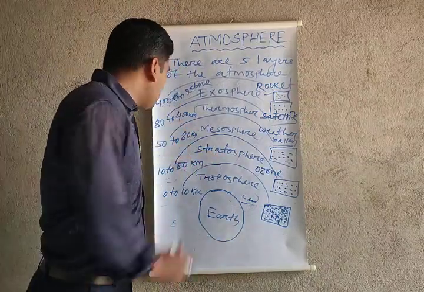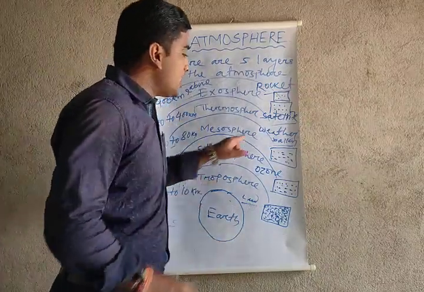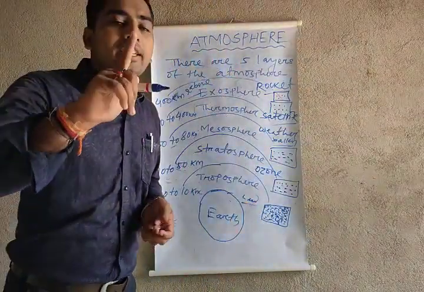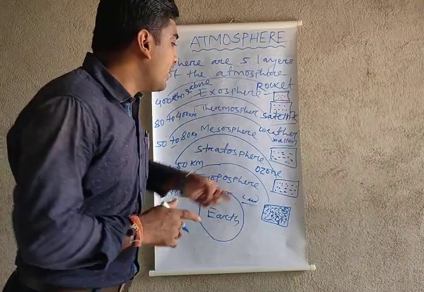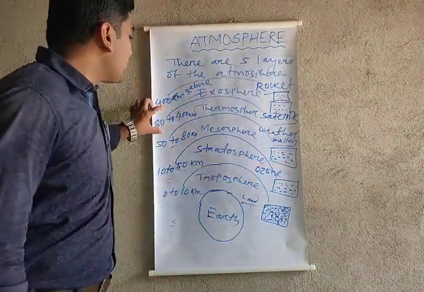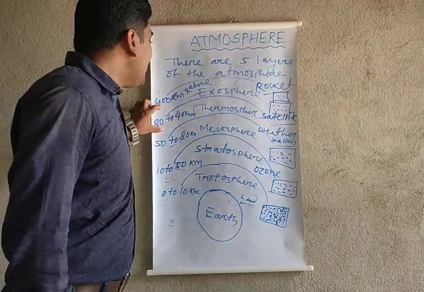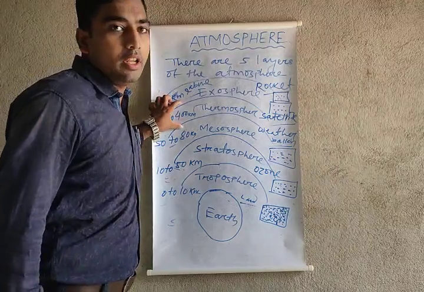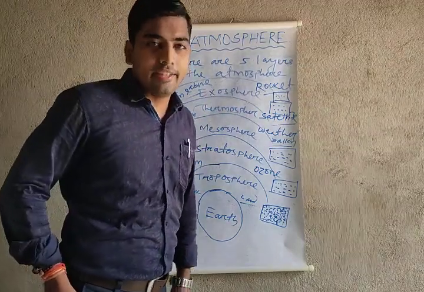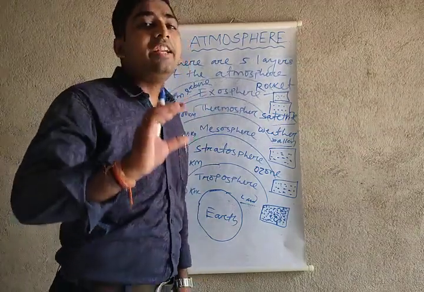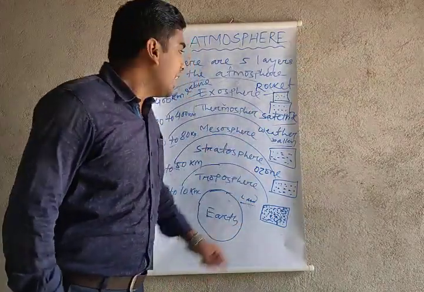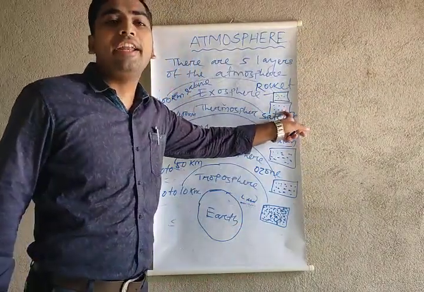Third is the mesosphere, from 50 to 80 km. In the mesosphere layer, weather balloons are available. Those weather balloons always give us information about the weather, and only a small amount of air is available in the mesosphere. Fourth is the thermosphere, from 80 to 400 km. In the thermosphere, all the artificial satellites are contained, and only a small amount of air is available here.